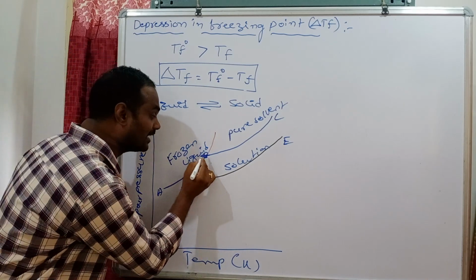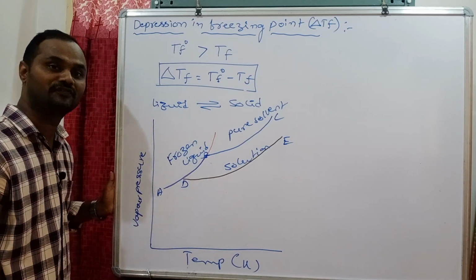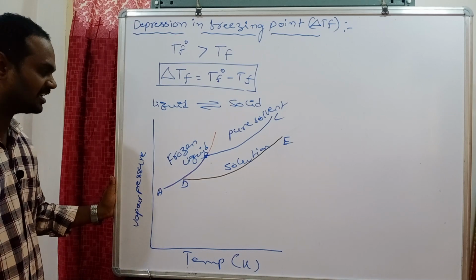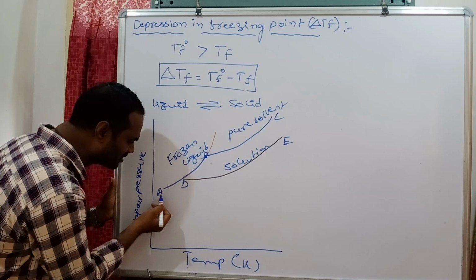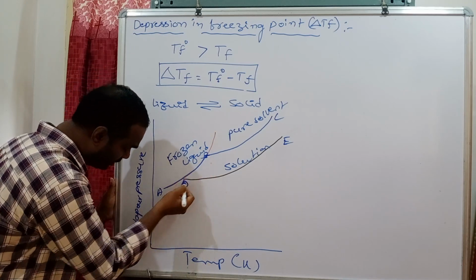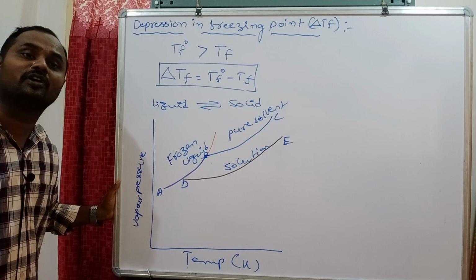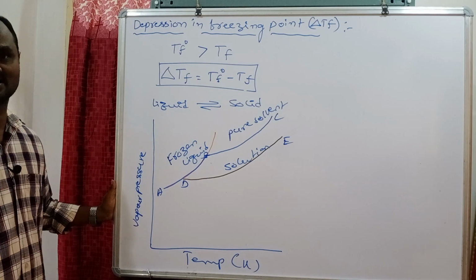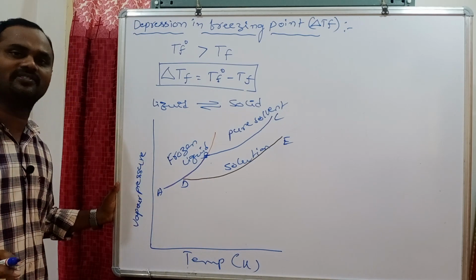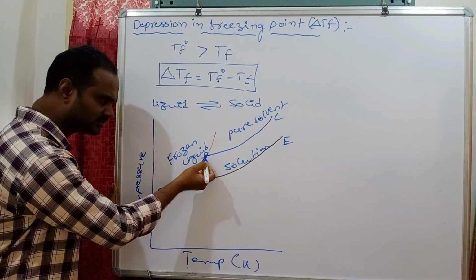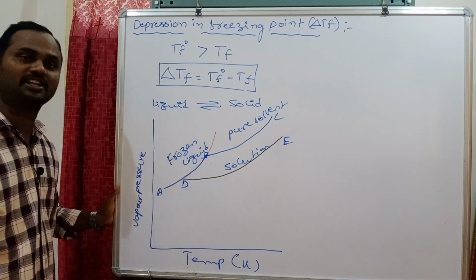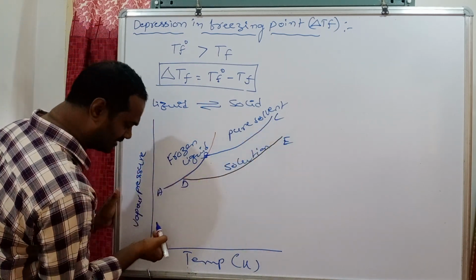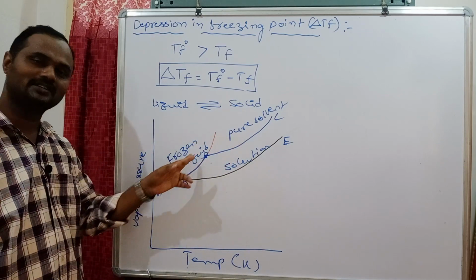It means at point B solidification, fusion or freezing starts, and it continuously converts into solid. You know already, solid has almost the least vapor pressure compared to liquids and gases. Gases have the highest vapor pressure, then liquids, and the least goes to solid. That's why, due to solidification, its vapor pressure continuously decreases. This line indicates that with decreasing temperature, the vapor pressure of the pure solvent decreases.